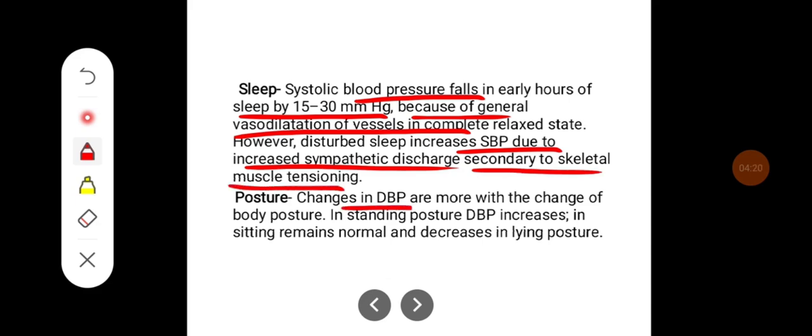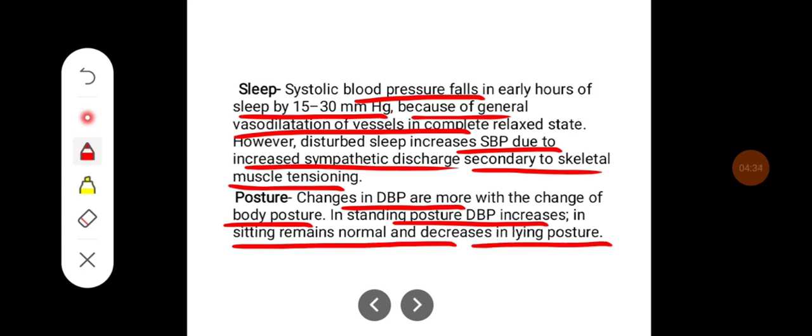Posture. Changes in the diastolic blood pressure are more with a change in body posture. In standing posture, diastolic blood pressure increases, in sitting it remains normal, and it decreases in the lying down posture.